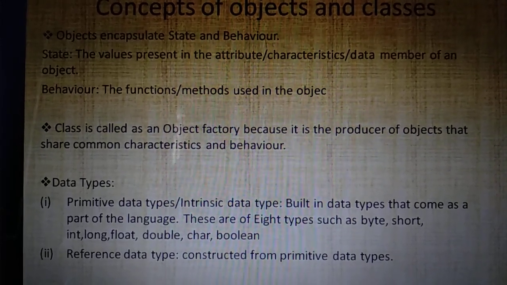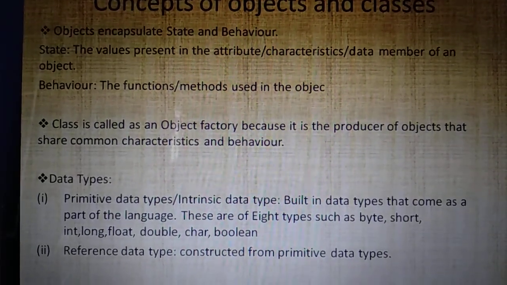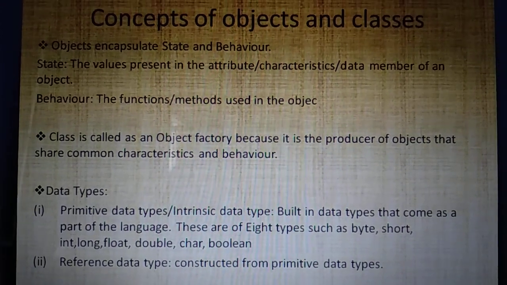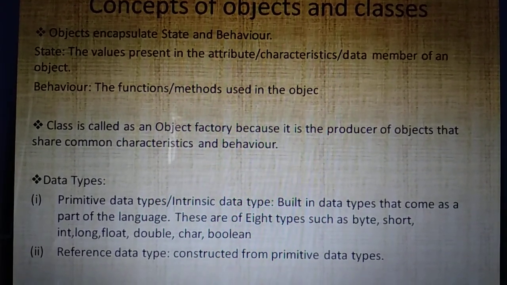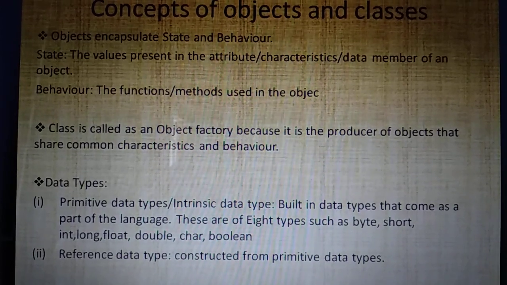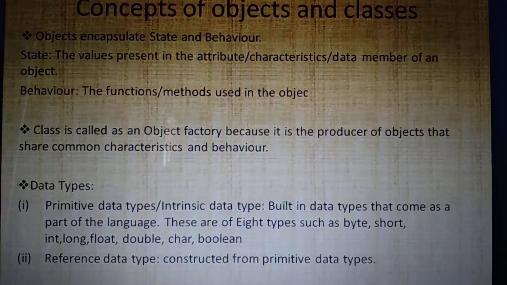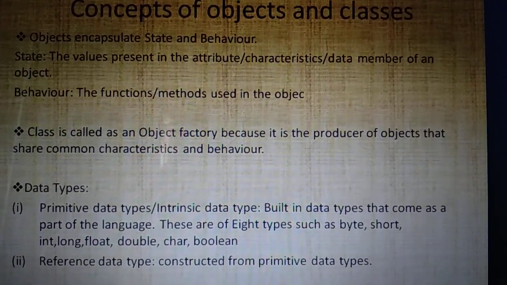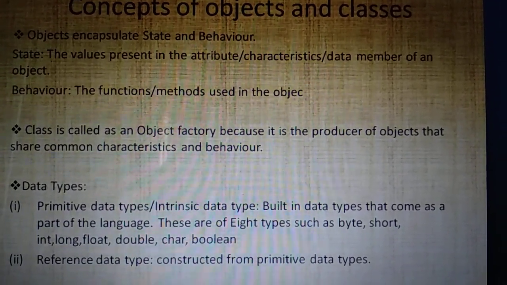Byte is the shortest data type. The order I have followed here is from ascending order till the descending order. Byte is the shortest data type. Byte, short, int, long, float, double, char, and boolean. Don't write character as a data type. Data type means char. These are the 8 primitive data types and they come along with the Java compiler. No need of creating these data types by ourselves.